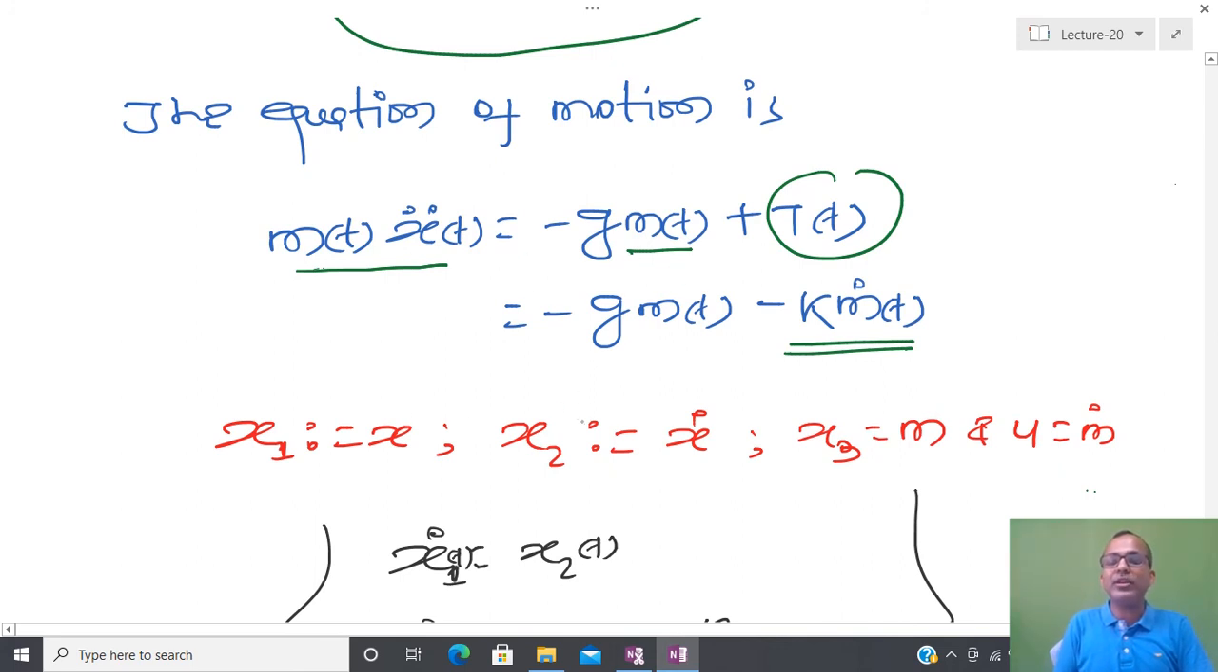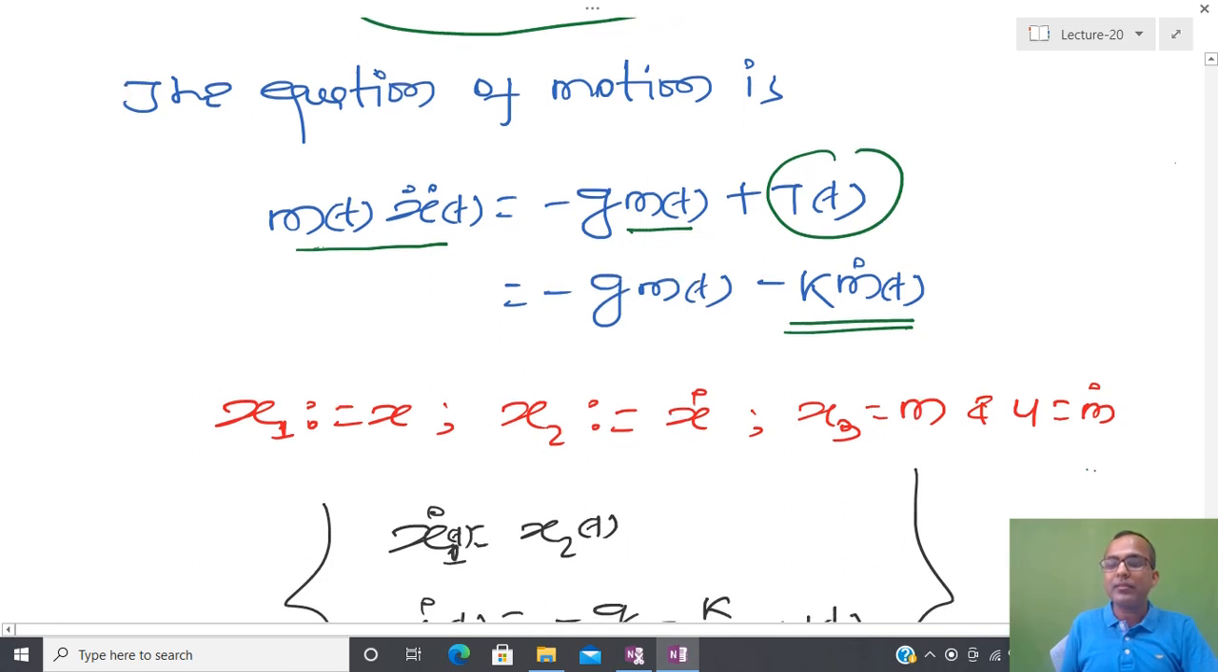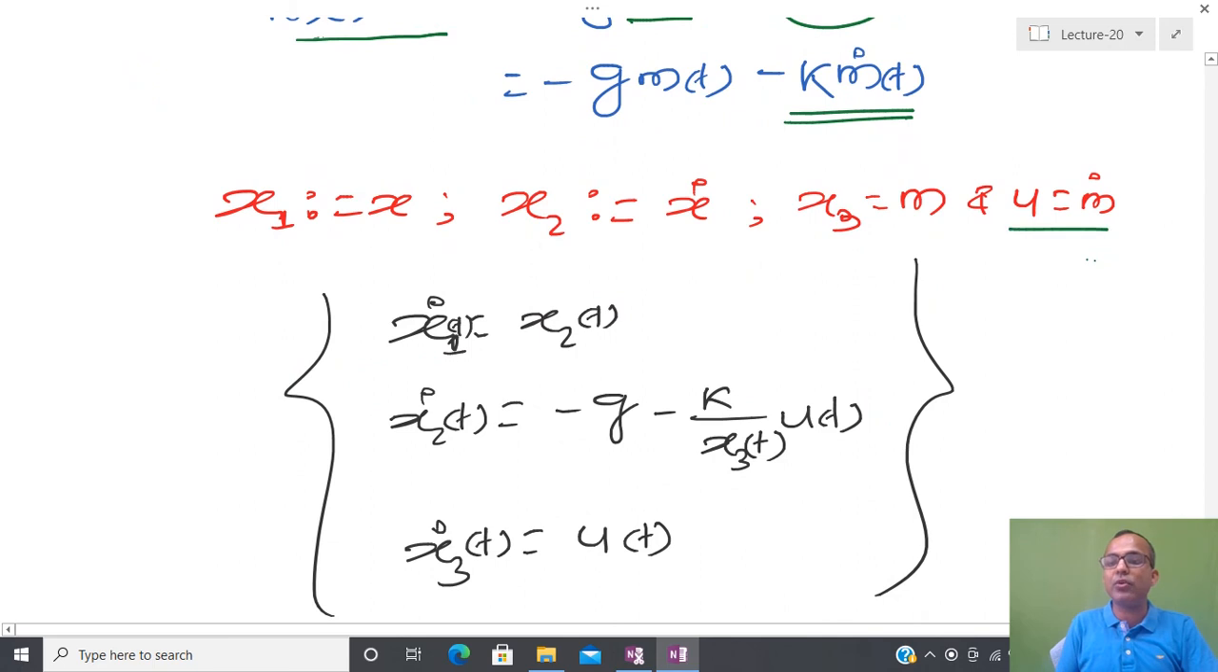Now I am going to assume three states: x, x2 as x dot, and x3 as the mass. The rate of decrement of mass, m dot, is nothing but the controlling variable. If I want to apply more thrust, then I have to burn the gas as quickly as possible.